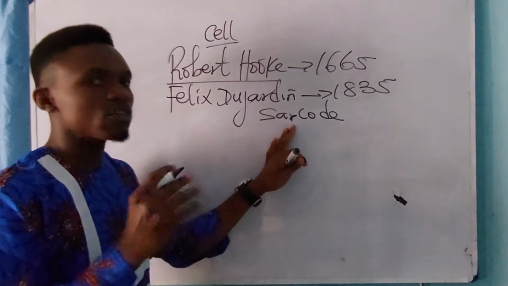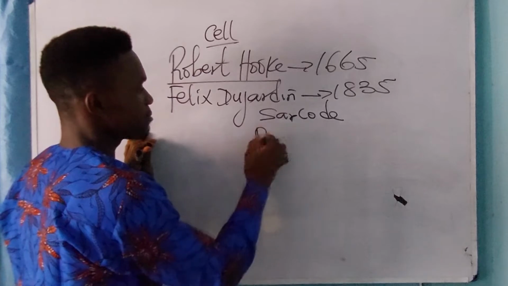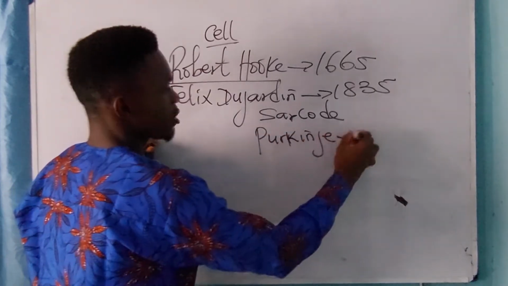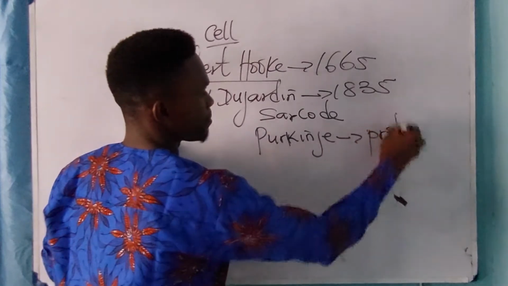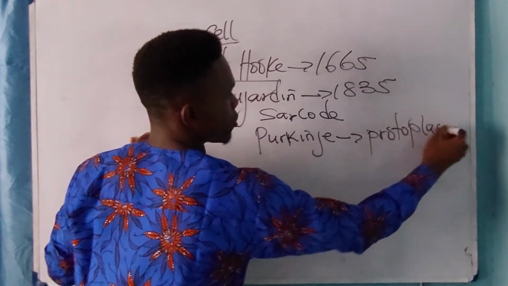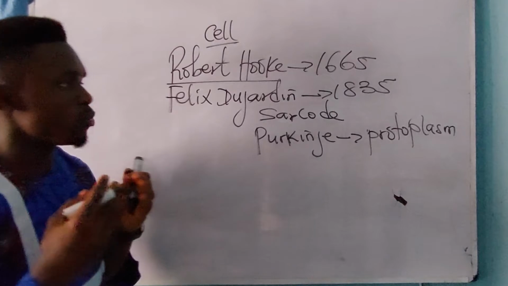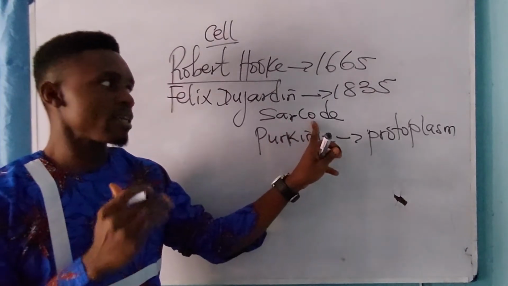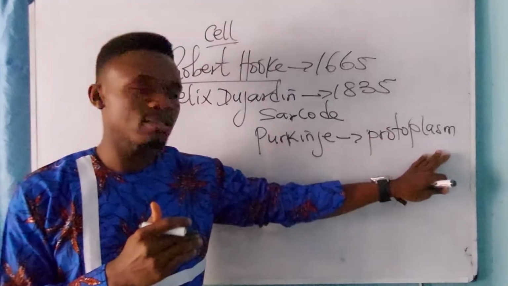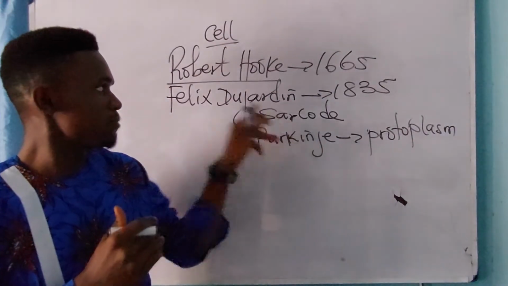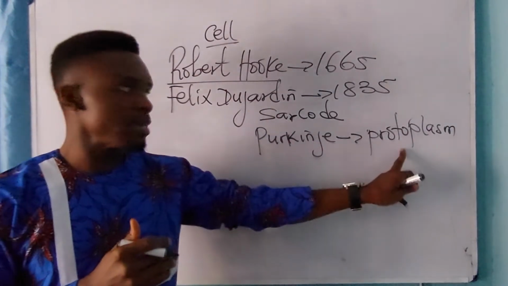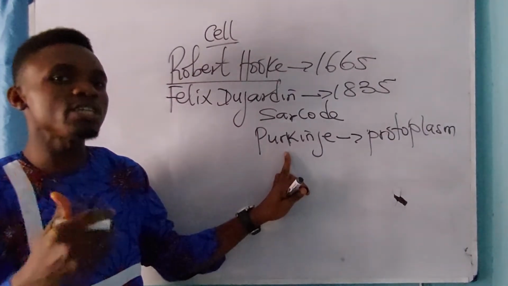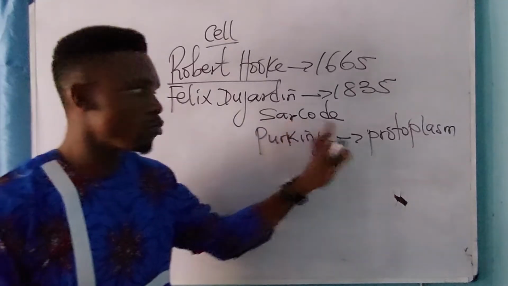After naming those living contents sarcode, thereafter Purkinje then called it what? Protoplasm. Okay, which means in anywhere you hear somebody saying sarcode, the person is indirectly saying it's what? Protoplasm. Sarcode is to Felix Dujardin, the protoplasm is to Purkinje. Please take note of that. The living content of the cell is called sarcode or what? Protoplasm.